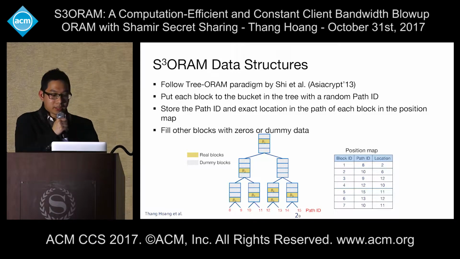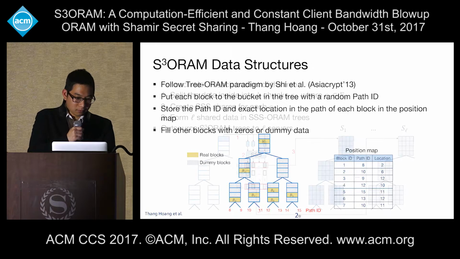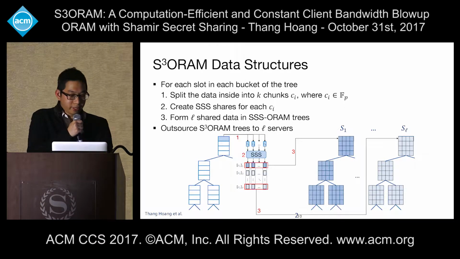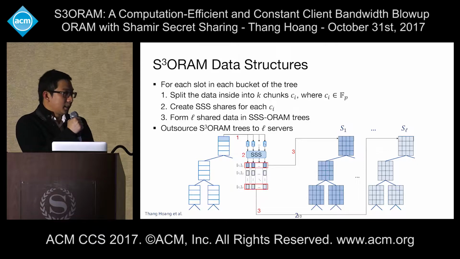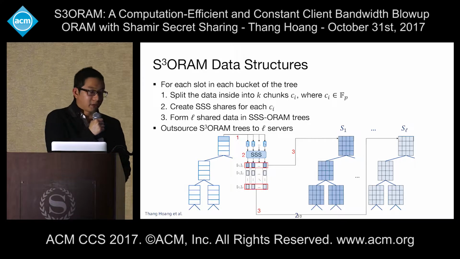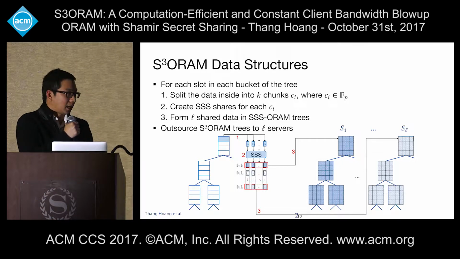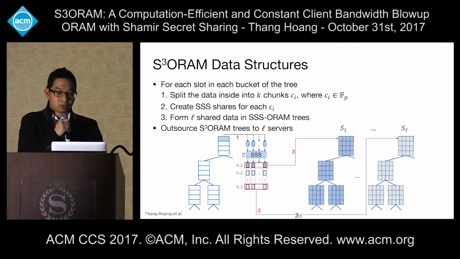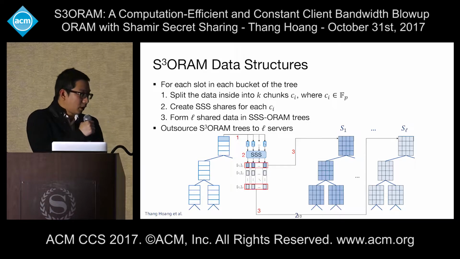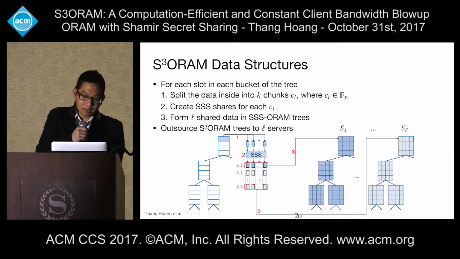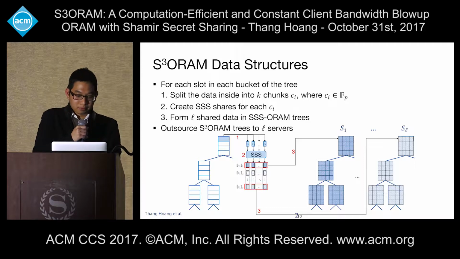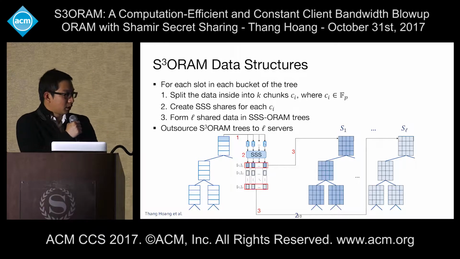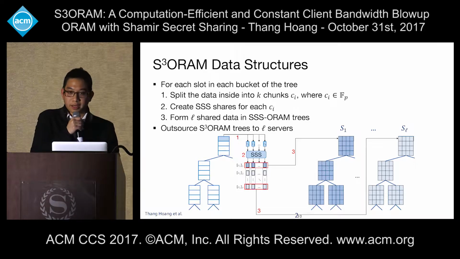And here's the structure of S3ORAM. For each slot in each bucket of the tree, we split the data into chunks c_i, where each c_i is an element in the finite field. Because the block size may be larger than the size of the finite field, we have to split it into multiple chunks and apply Shamir secret sharing to each chunk. After that, we obtain the L shares like this, and we apply Shamir secret sharing for every single chunk. Then we form the L share data in the S3ORAM structure. And finally, we send the S3ORAM tree to the L servers.